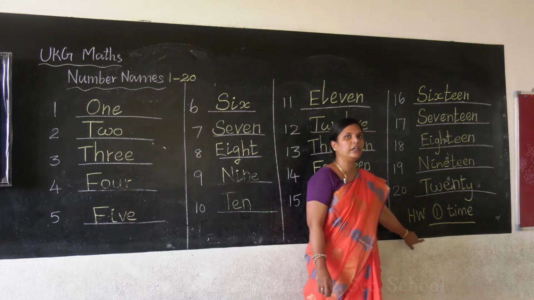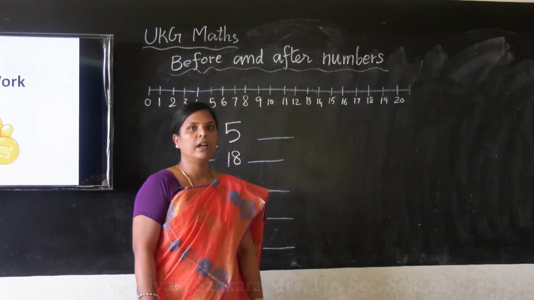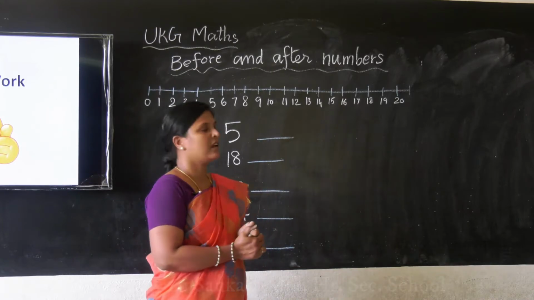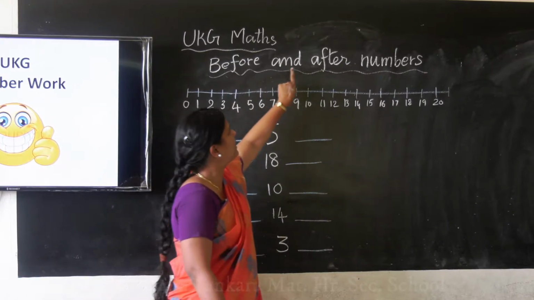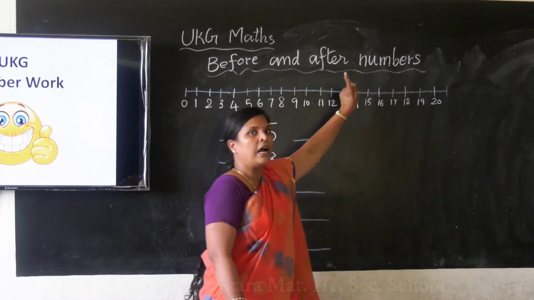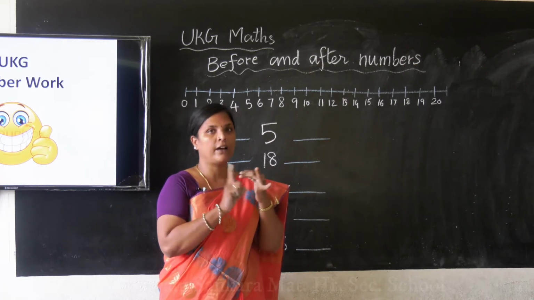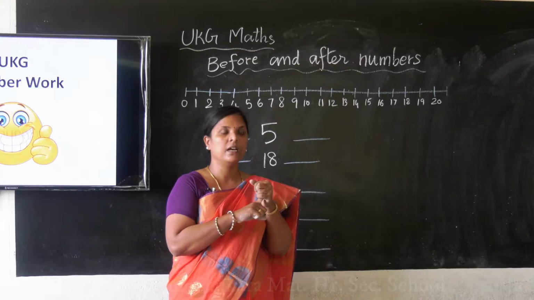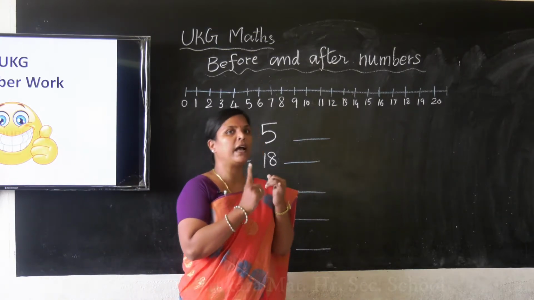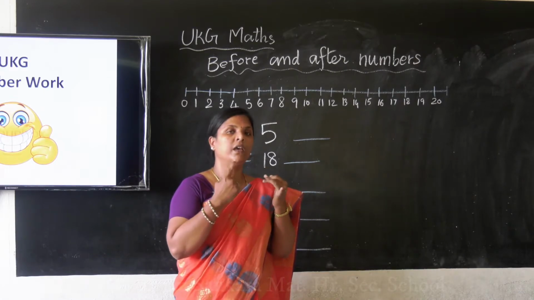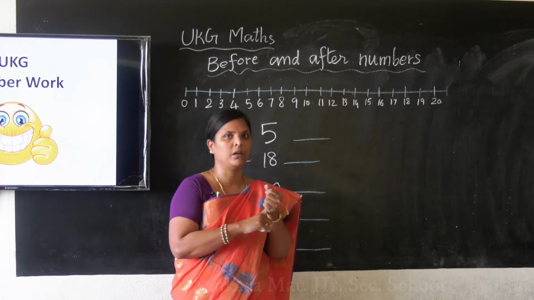So you must write in your classwork notebook itself, you can write. Okay children? Children, we will move on to our next revision. What we are going to revise is before and after numbers. As we all know, we studied before numbers, after numbers and between numbers, isn't it? So now we are going to do the before and after numbers together.